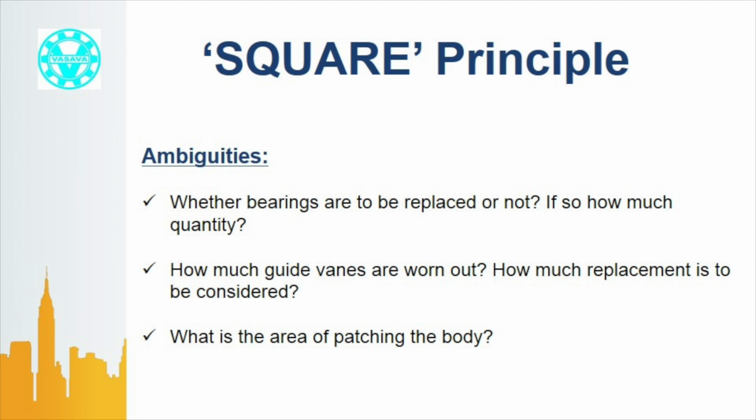Let the contractor quote a separate price for the first one, replacement of bearings, in rupees per bearing. Second one, replacement of guide vanes, in rupees per guide vane. Third one, patching of body, in rupees per square meter of body or on an actual manpower basis.